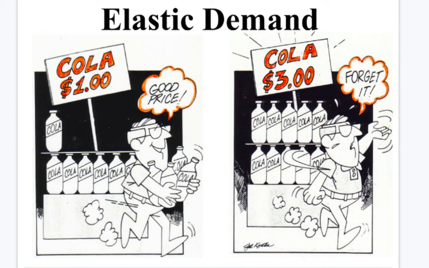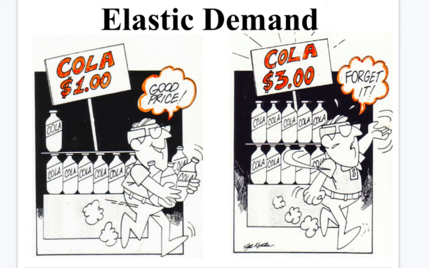This is a good example of a cartoon for elastic demand. When you look at pop or Coca-Cola, if you see it for $1, it's a good price, so people are going to stock up and buy it, because typically it's about $1.50 for a half gallon or a half liter. On the right side, you see Coca-Cola at $3, and the gentleman just says, forget it. I'll wait till it goes on sale or goes back to a regular price. He might buy a substitute like a tea or a coffee or just water.